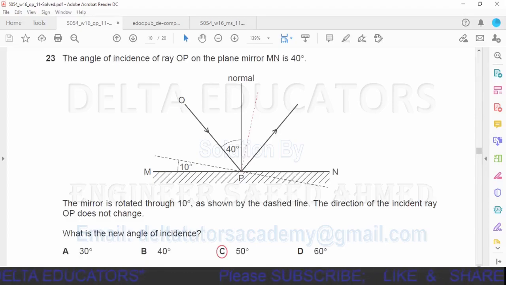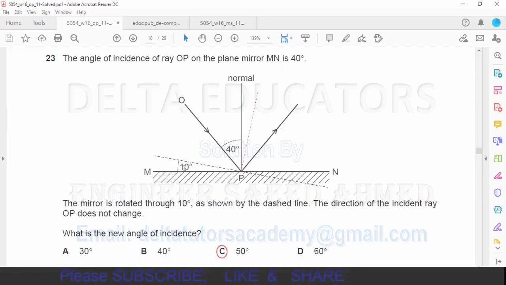Question number 23. The angle of incidence of ray OP on the plane mirror MN is 40 degrees. The mirror is rotated through 10 degrees as shown by the dashed line. The direction of the incident ray OP does not change. What is the new angle of incidence? Here we have a plane mirror MN, its normal, and the incident ray. The angle between the incident ray and the normal is called the angle of incidence, and it is given as 40 degrees.